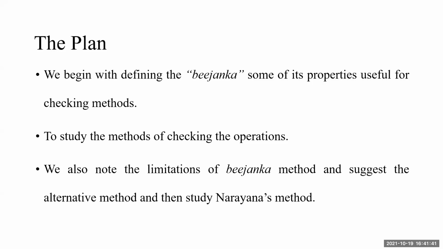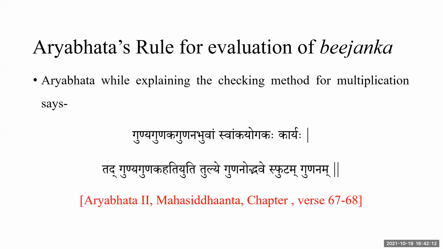But still, there is always a difficulty in checking the answers when we apply the Ekadashanka method or remainder by 11. Then we study the Narayana method. And the very interesting fact is that the Narayana method has no limitations. You can check any type of operation without any difficulty, without any fault, without any limitation. You can check even operations not necessarily starting from multiplication, it can check addition, subtraction, and all the other 6 remaining. So let us move further.